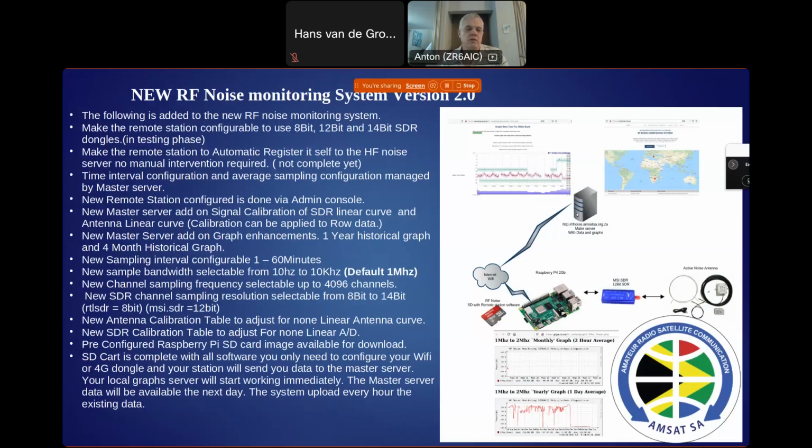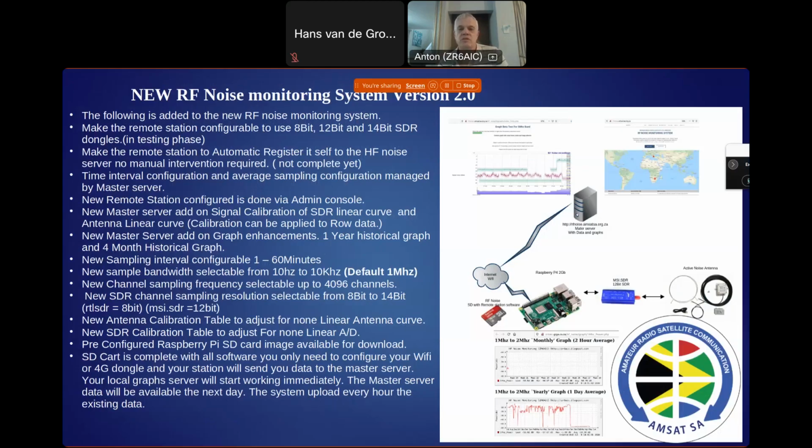Now, the SD cards are available for download, and we've got the two versions: for the Raspberry Pi 3 with an RTL-SDR dongle, and then the version 2, which will be a Raspberry Pi 4 or 5 using the MSI or SDR Play chipset for recording. So the two SD card files are available. You can download it and then build up your own station.